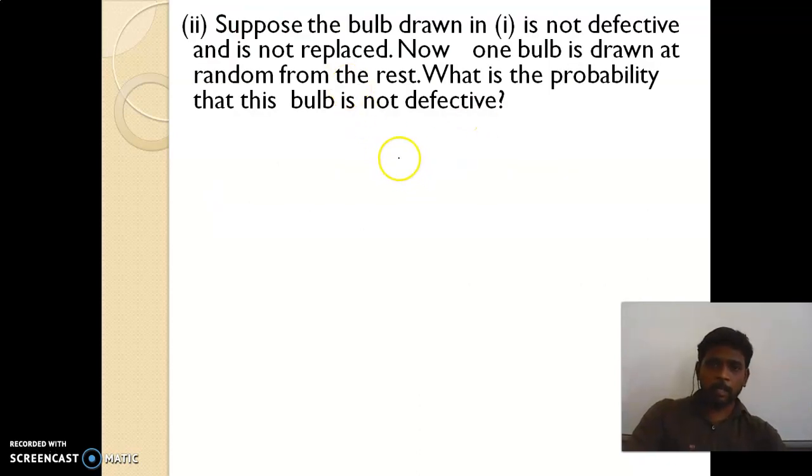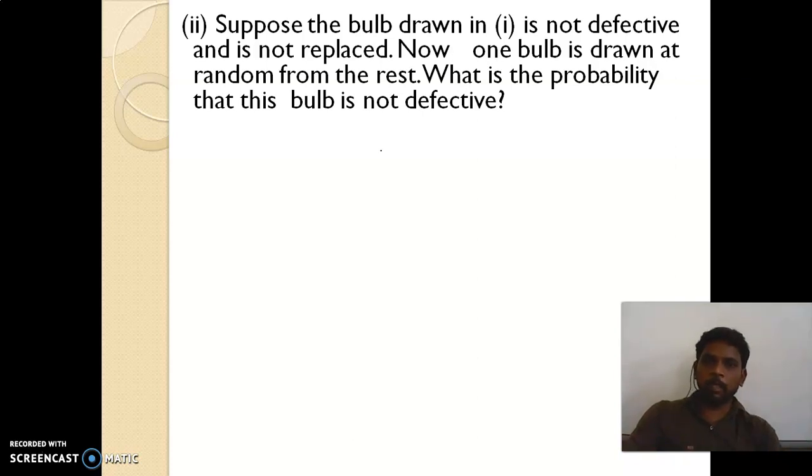Once again I explain the second subdivision. It is a continuation of the first subdivision. In the first subdivision they are asking to take the defective bulb. After taking, if the bulb is not defective, just throw it away. Not defective means it will be a good one. If you throw it out, now how many bulbs are there in the lot? Only 19 bulbs are available.